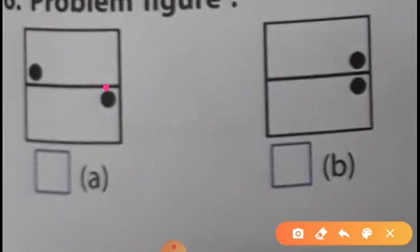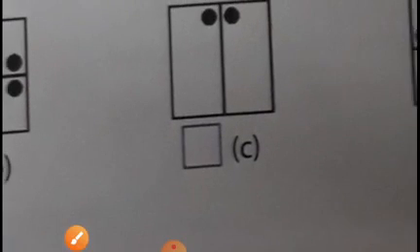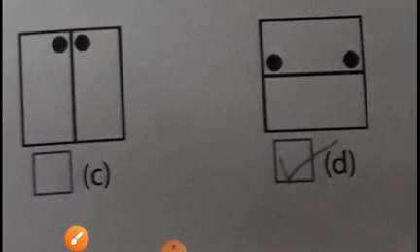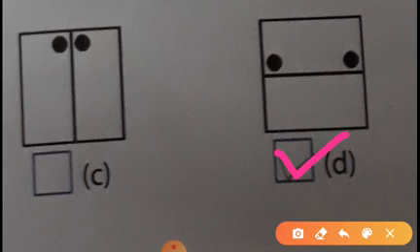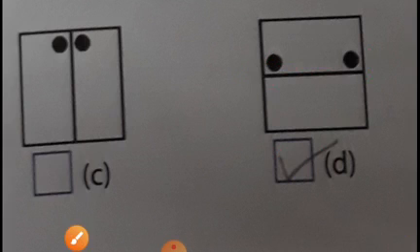Yes, see, this should be opposite, but between the line there are two dots, and in this figure it is in the same place. There is no difference, which means this figure is not an opposite figure. It should be the same here, but this direction is the same, so we will say it is the odd figure.